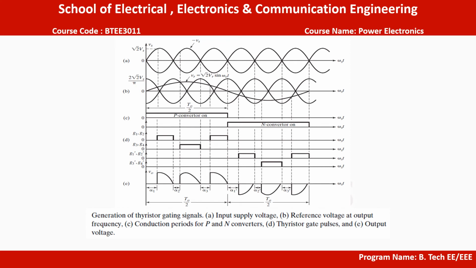The maximum average voltage of a segment, which occurs for alpha P equal to 0, should be equal to the peak value of output voltage. So Vp should be equal to 2√2 Vs/π, that is equal to √2 V0. This gives the RMS value of output voltage as V0 equal to 2 Vs/π, that is equal to 2 Vp/π.